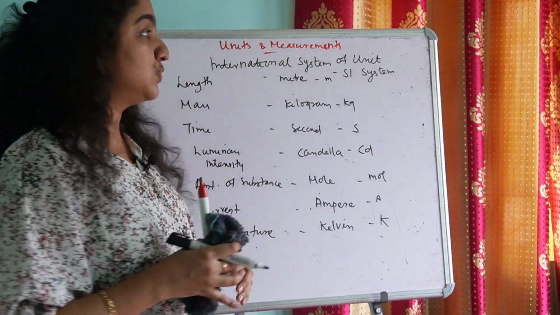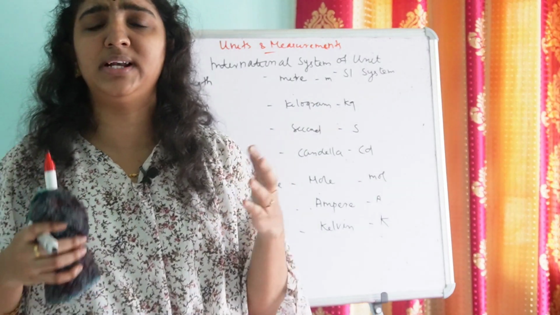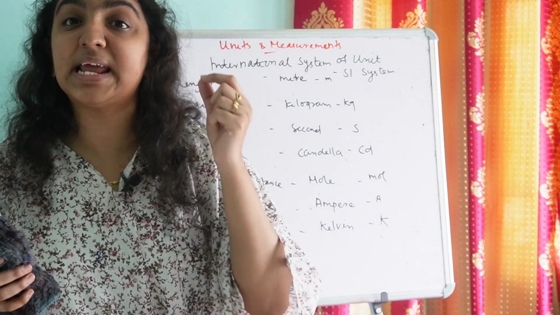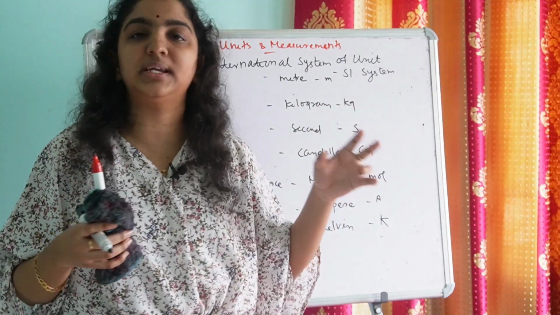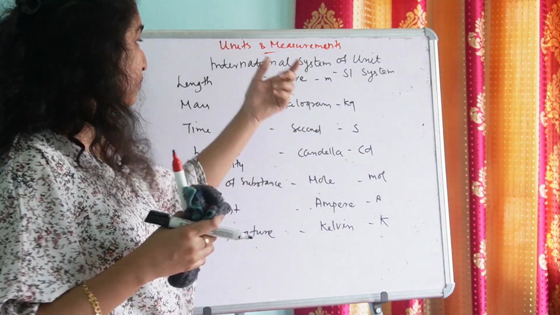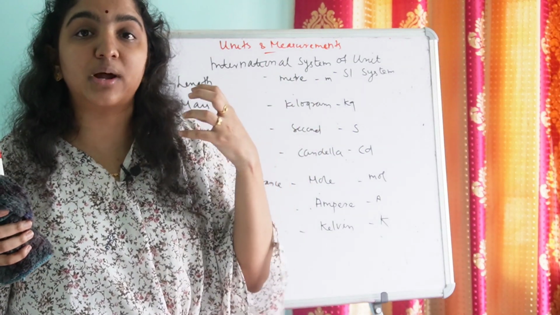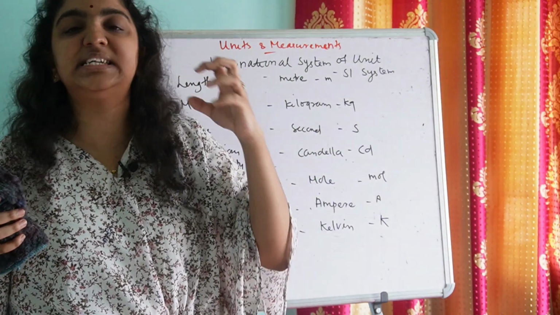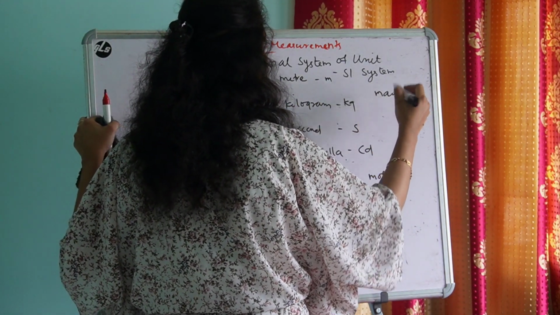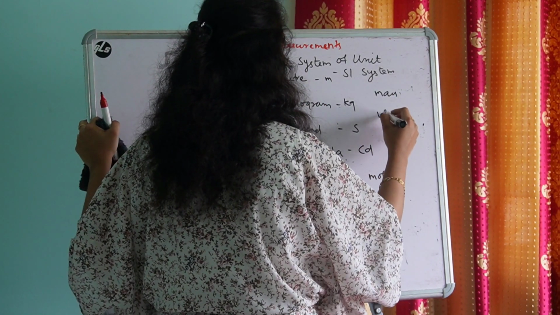Is it clear? So suppose in an examination they ask you to find maybe the density of a sphere in SI unit, then you have to use the SI units of those physical quantities from which density is derived. We know density is derived from two quantities, mass and volume.